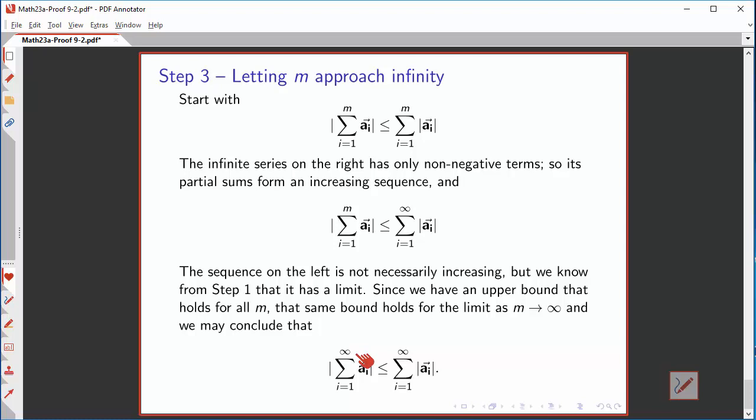We've now shown that the length of the sum of all the vectors from 1 to infinity is also bounded by the sum of the lengths from 1 to infinity, and that's the infinite triangle inequality. If you master this proof, you've really got most of real analysis and a substantial amount of algebra under control.